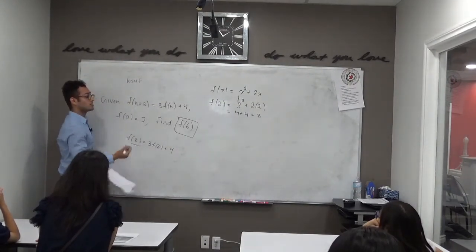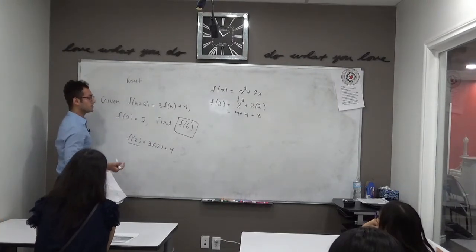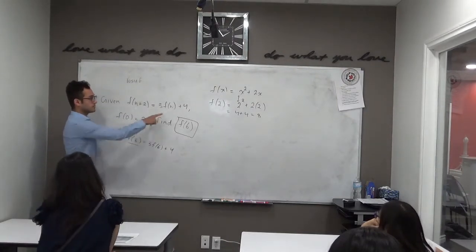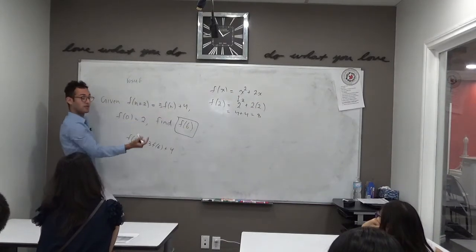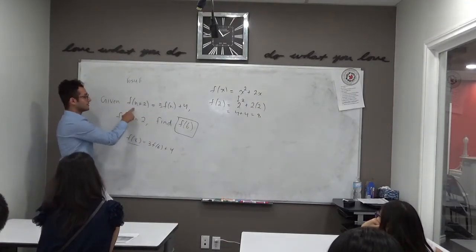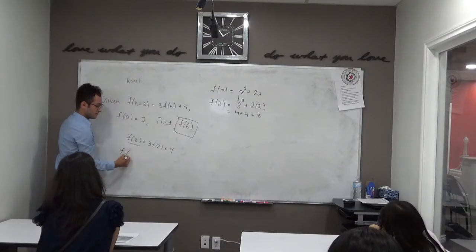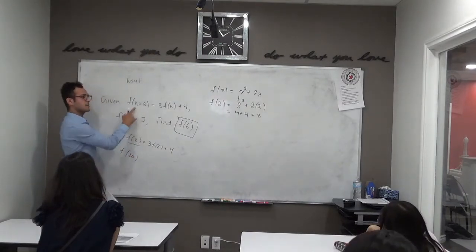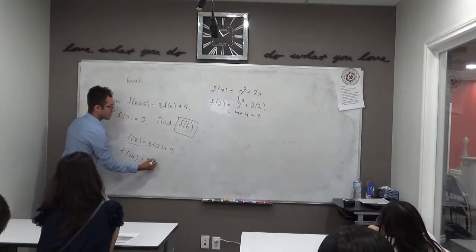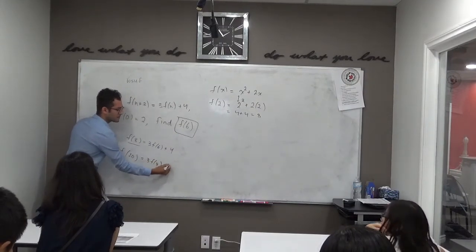What a lot of the students I've seen try doing at this point is, okay, we need to find f of 8. Let's put n for 8 and see what happens. Maybe we can get it. So when n is 8, this now becomes 10, and we get 3 f of 8. So it almost seems like we can never get our answer.